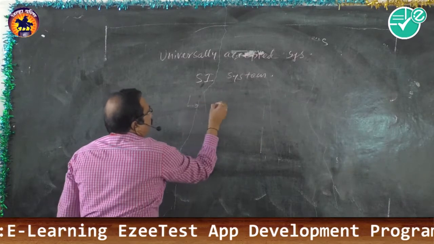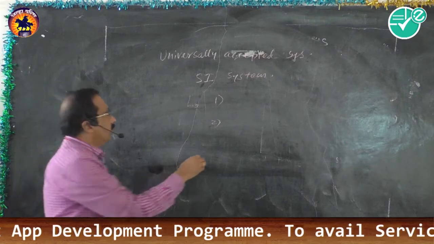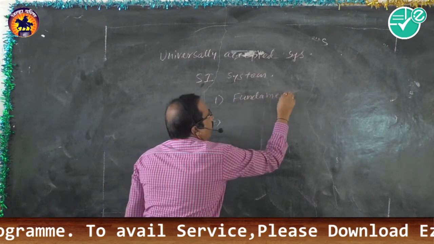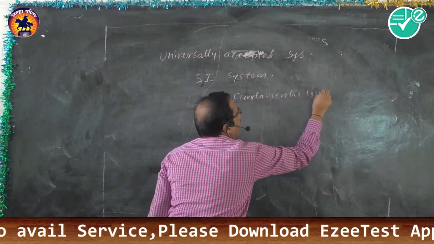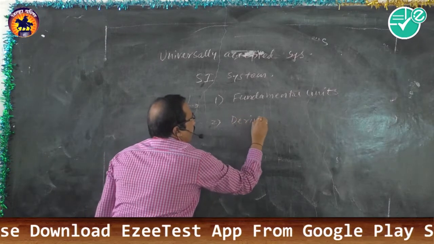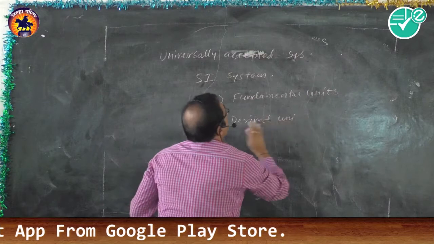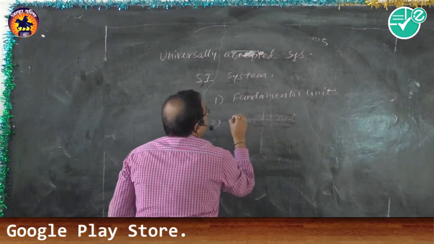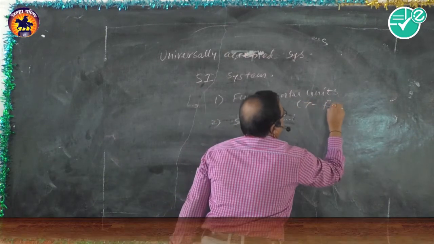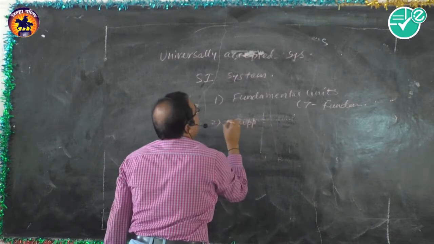SI system is the group of fundamental units, derived units, just a minute, fundamental units, supplementary units. 7 fundamental units, 2 supplementary units.